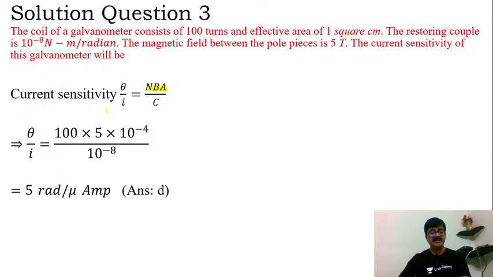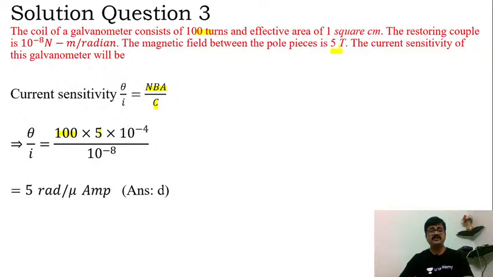Theta by I is equal to NBA divided by C here. So hence theta by I is equal to number of turns is 100, N is 100 here. That is what I am writing. Then B, magnetic field is 5 Tesla. So I am writing it as 5 into 10 raised to minus 4.